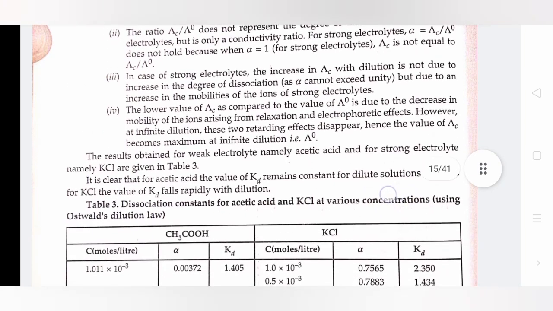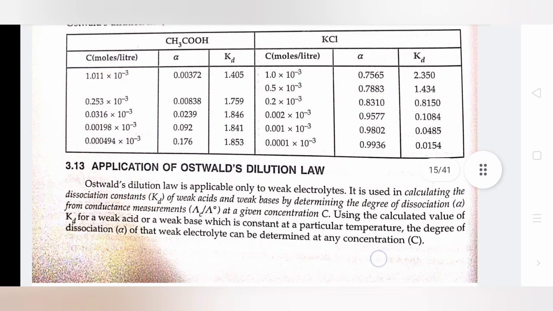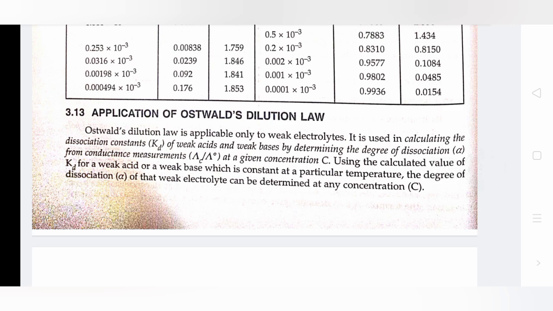The results obtained for a weak electrolyte, namely acetic acid, and for a strong electrolyte, namely KCl, are given in table 3. It is clear that for acetic acid, the value of Kd remains constant for dilute solutions, whereas for KCl the value of Kd falls rapidly with dilution. Application of Ostwald's dilution law. Ostwald's dilution law is applicable only to weak electrolytes.